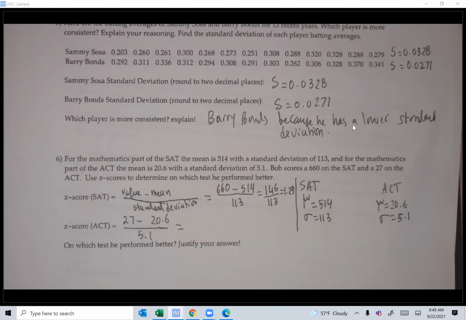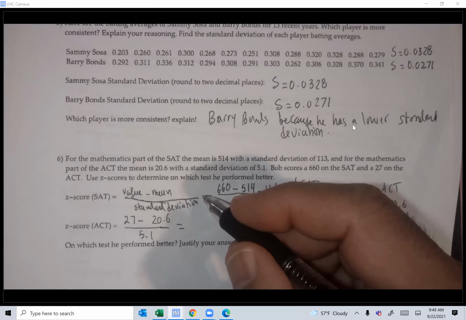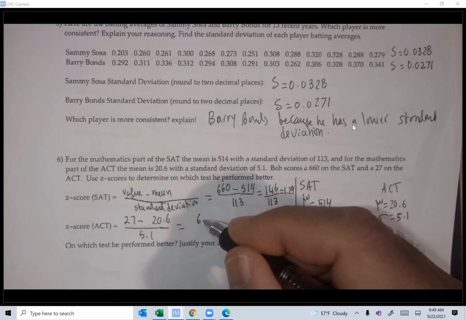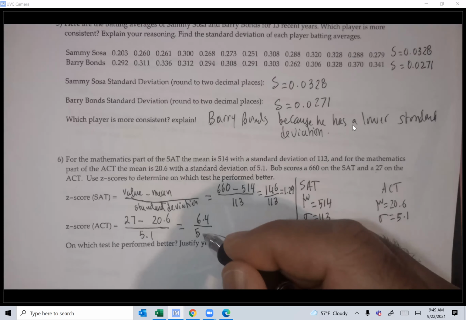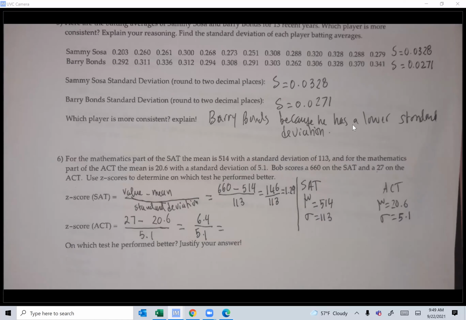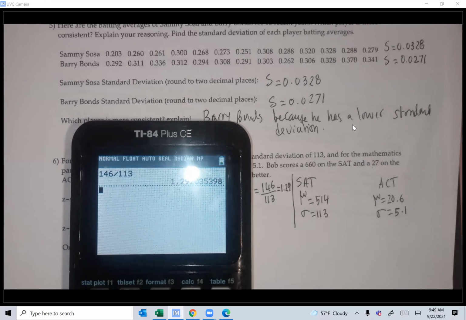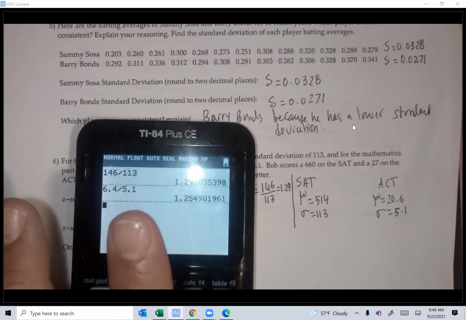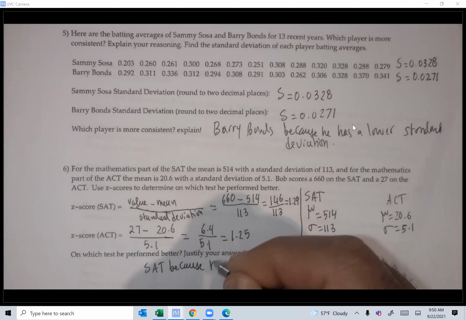You would submit the one that has a higher z-score. So 27 minus 20.6 is 6.4 over 5.1. They seem to be very close. 1.25. So I would submit the first one because it is higher. So SAT, because the z-score was higher.